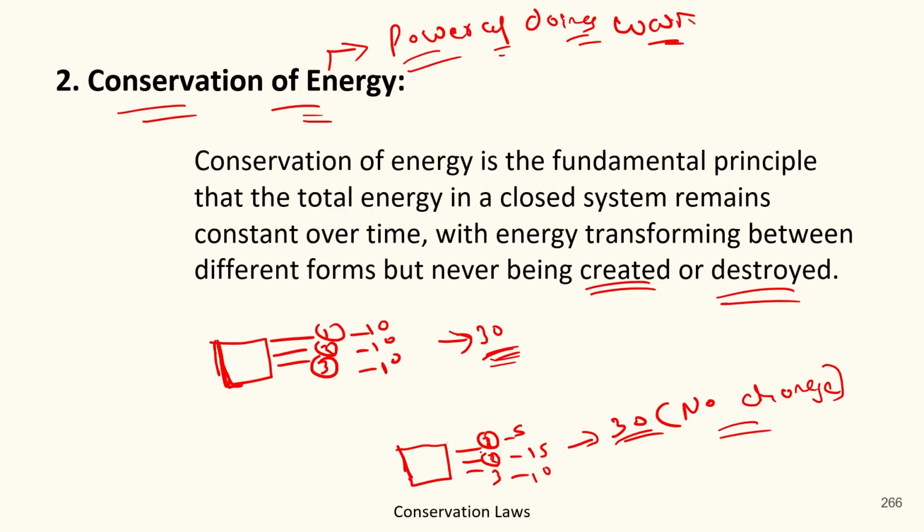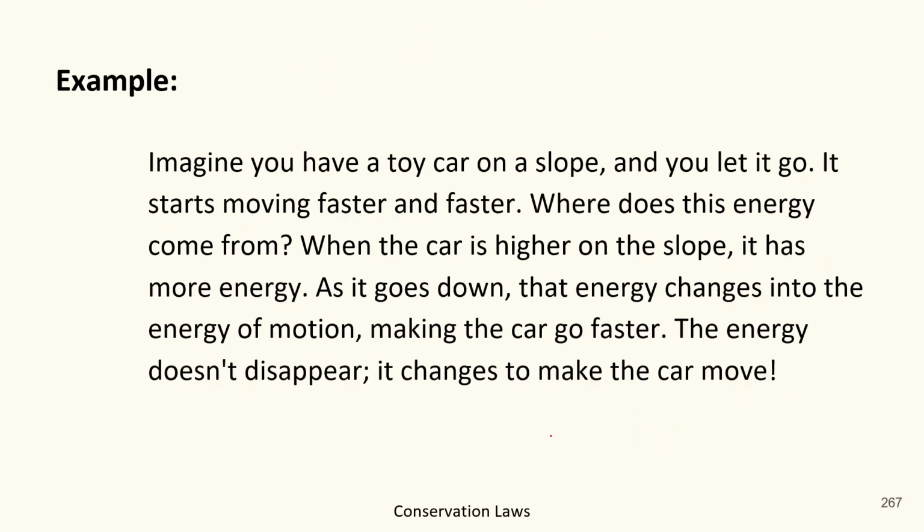But after the reaction the energies got changed. First energy was 5, second energy was 15, third energy was 10, but the total count was still 30 because energy 1 got transferred into energy 2, but it was not created and not destroyed. Got it?